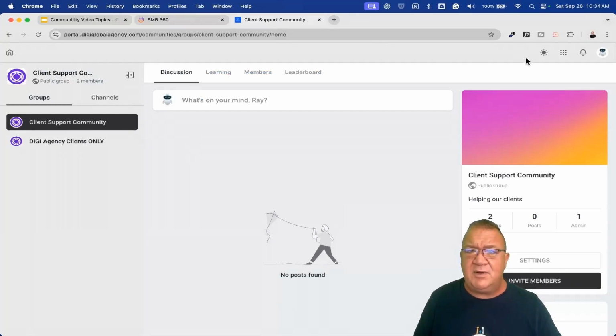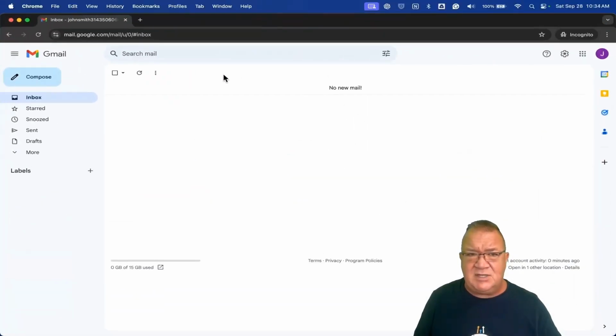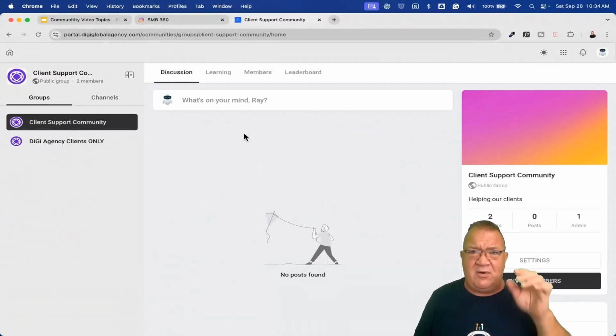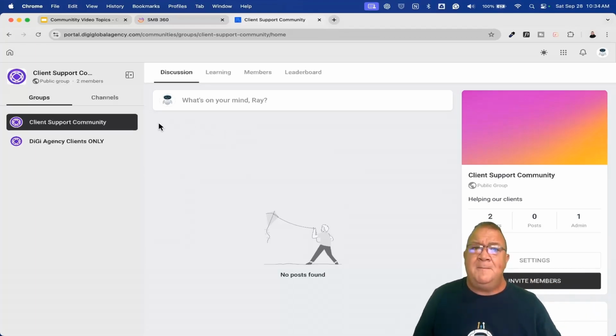When you log in, you're going to go to your communities area. I'm an admin logged in here, so this is what it looks like. I have another email address, another user, that I'm going to walk you through creating, so you can see what it would look like if somebody created an account on your portal, and what a user would see versus an admin. I'm trying to be a bit more interactive here to help you understand how things work from a client perspective as well as from an admin perspective. We've got a lot of different areas to look at, so it's pretty cool.